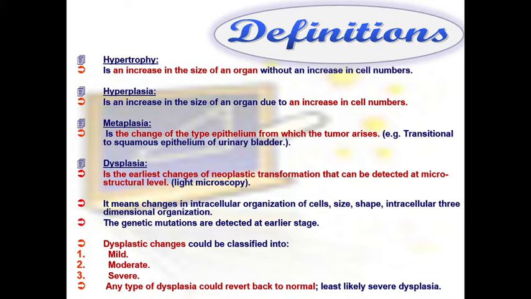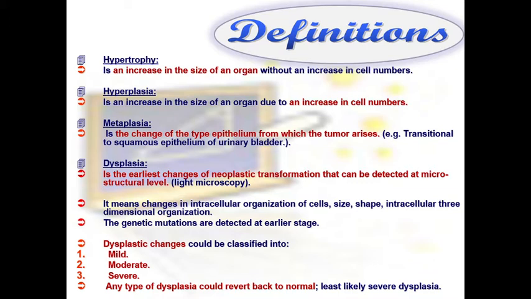Dysplasia is the earliest change of neoplastic transformation that can be detected at a microstructural level, let's say at the level of light microscope, where the cell will change its shape and size and intracellular three-dimensional organization. These changes will precede the development of an invasive cancer.